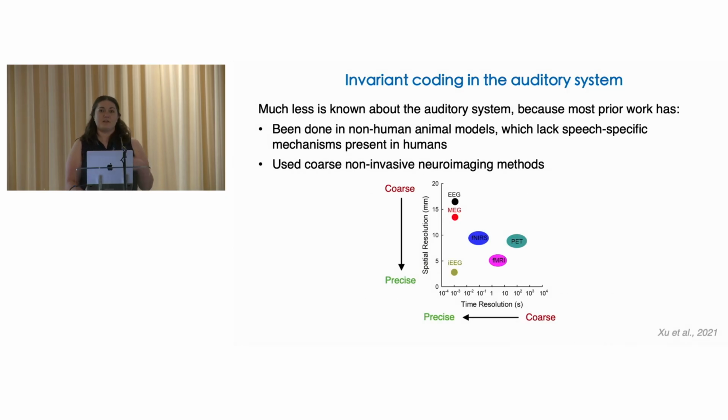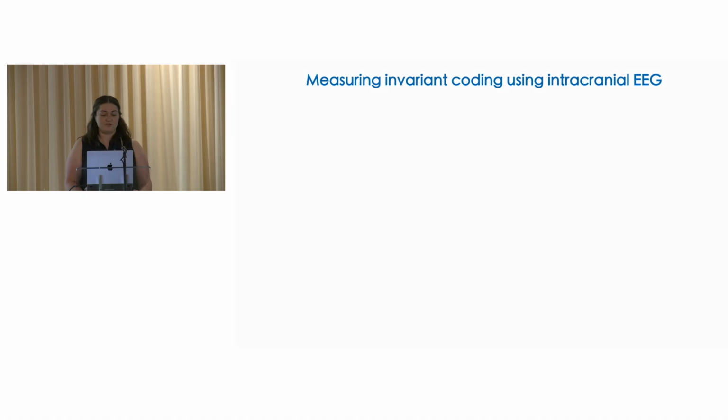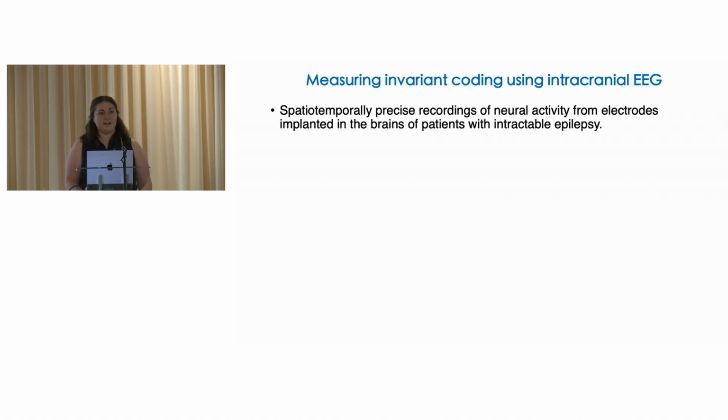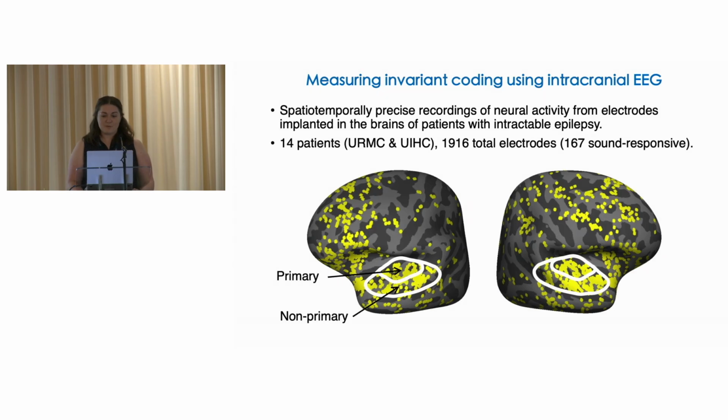And also much of the previous human work has used non-invasive neuroimaging methods that don't have the spatiotemporal precision necessary to measure the time course of invariance of speech responses. So in an attempt to bridge these gaps, our lab's research examines invariance in auditory cortex using spatiotemporally precise intracranial recordings from the human brain. And for this project, we collected data from 14 neurosurgical patients at the University of Rochester and the University of Iowa, who had a total of almost 2,000 implanted electrodes, 167 of which were located in and around auditory cortex and responded to sound.